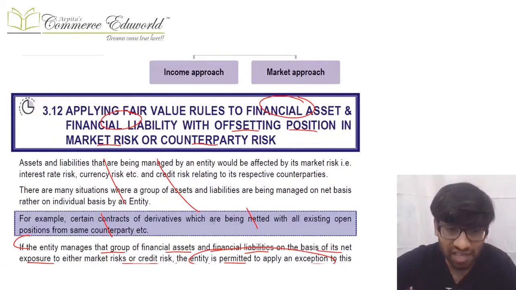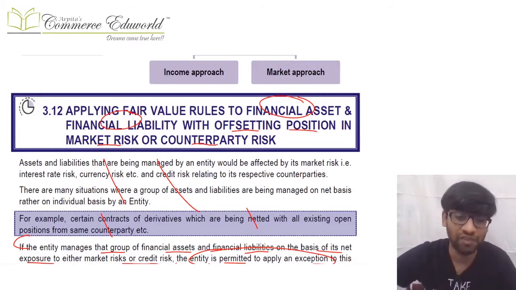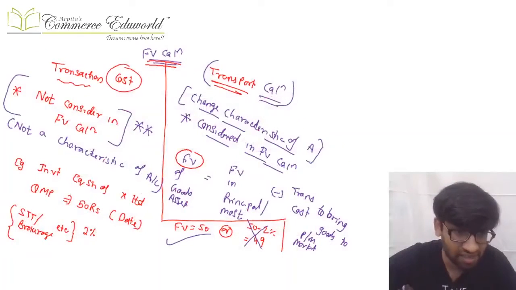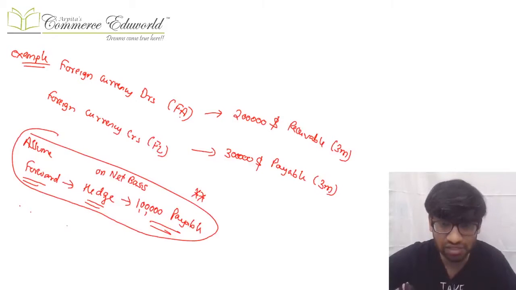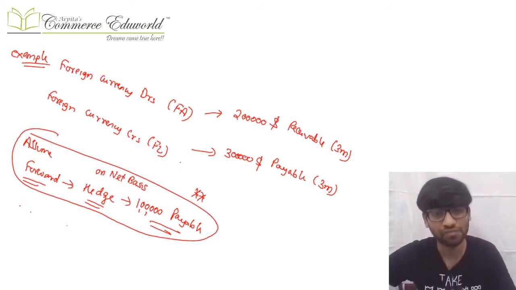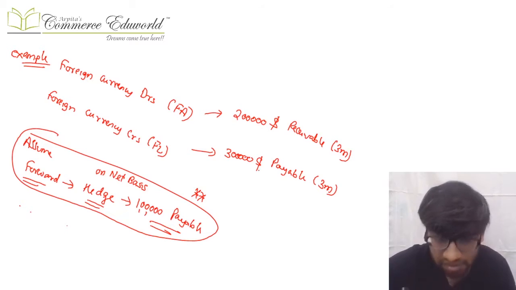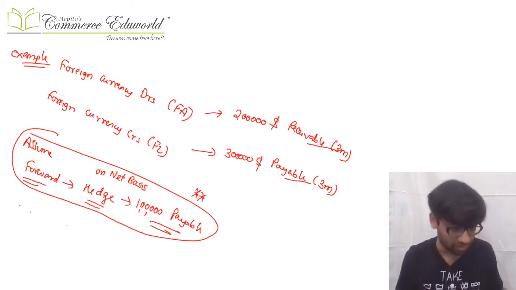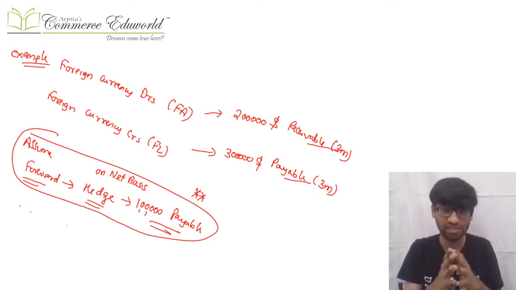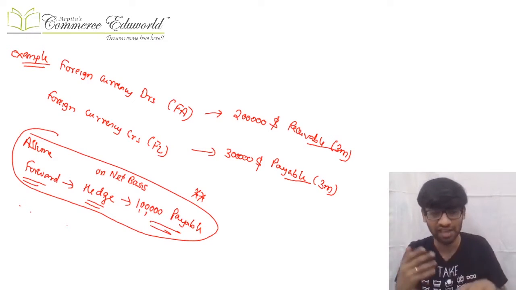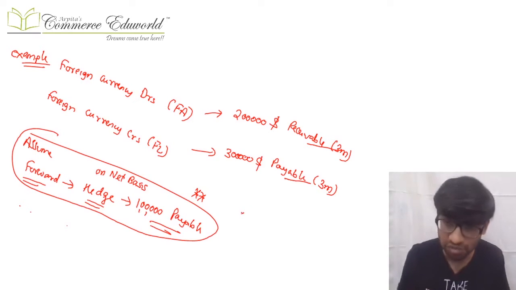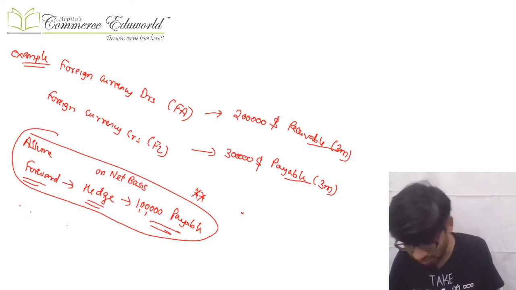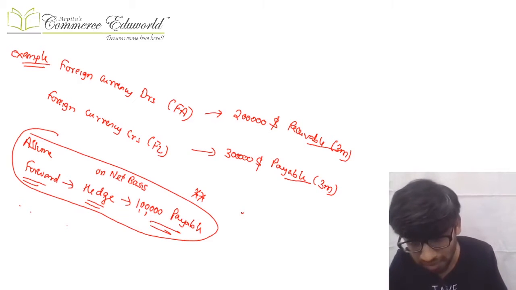Next comes financial assets and financial liabilities with offsetting position. Example: let us say we have foreign currency debtors, which is our financial asset, and we also have foreign currency creditors, which is our financial liability. Foreign currency debtors is $2 lakh and foreign currency creditors is $3 lakh. Debtors are receivable after 3 months, creditors are payable after 3 months. So $2 lakh is receivable after 3 months and $3 lakh is payable after 3 months.